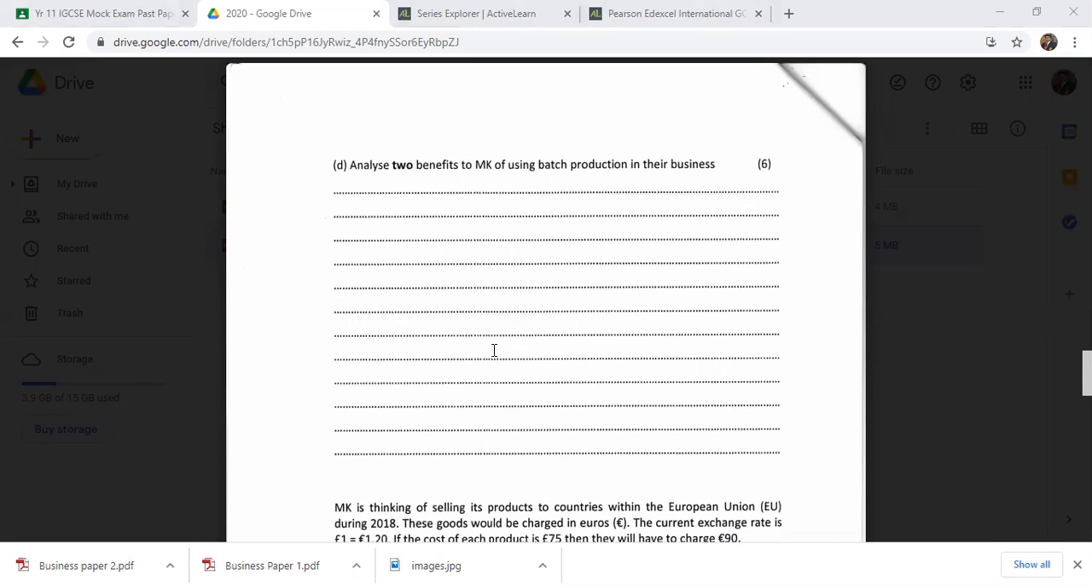As a result of that, MK would be able to earn profit maximization, and the cost can go down. Therefore, profit margin will increase. As a result, the business financial position will increase. Like that, analyze that. Sir?